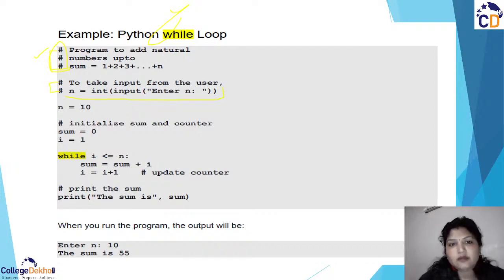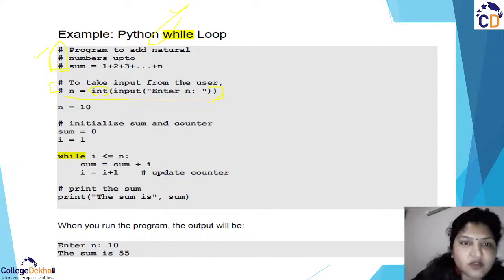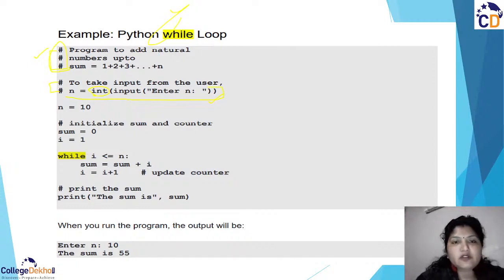Suppose we are not taking it as a comment, this is the line you want to execute. By default, if you are not adding the integer conversion to your input statement, it will be treated as a string. You cannot perform arithmetic manipulations on this input value. For performing the manipulations, we need to convert the data type. By default it takes the string data type, and if we want to convert it, we can convert it to integer, float, whatever we want, with the help of that particular data type.